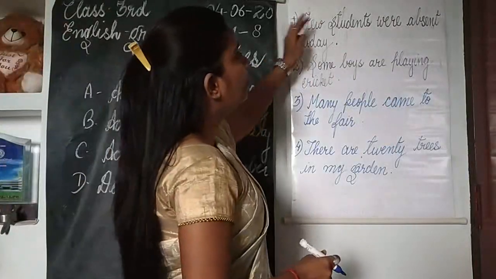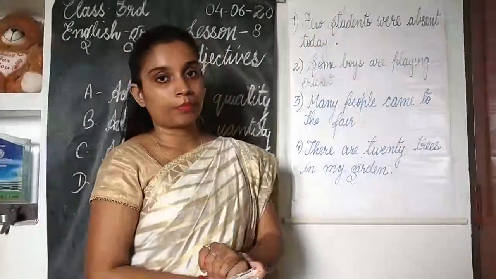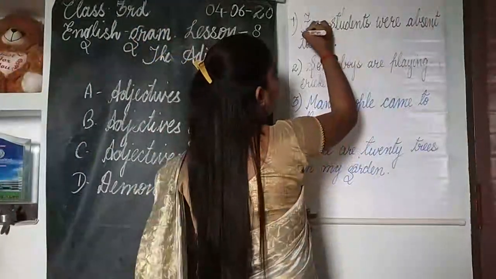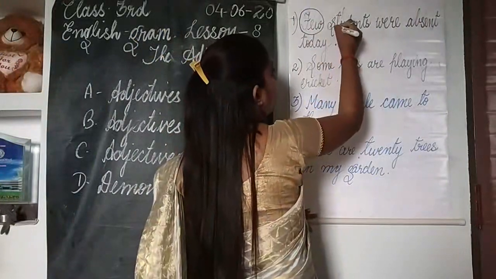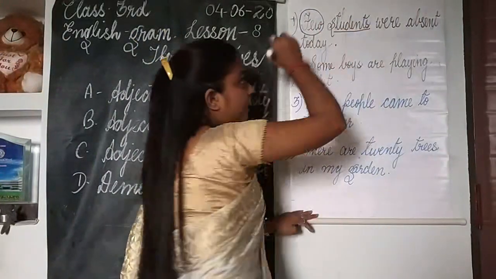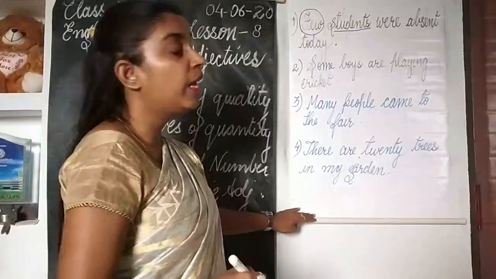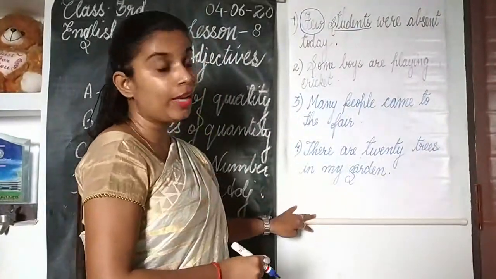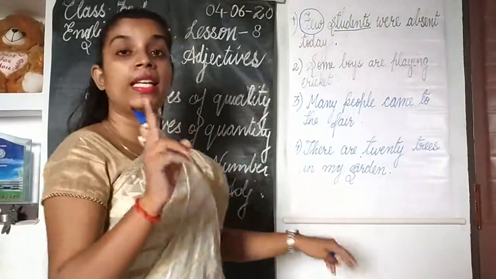Few students were absent today. Now here in this sentence, children, you can see the word few. The word few is qualifying students, adding something to the meaning of students. It's telling about the number of students. Why am I saying number? Because we can count students.